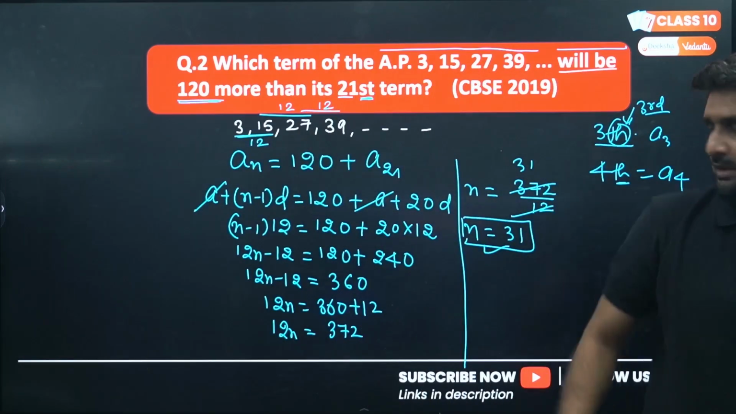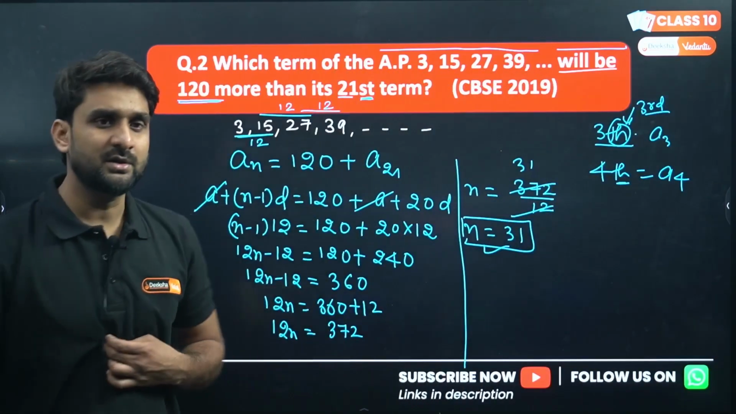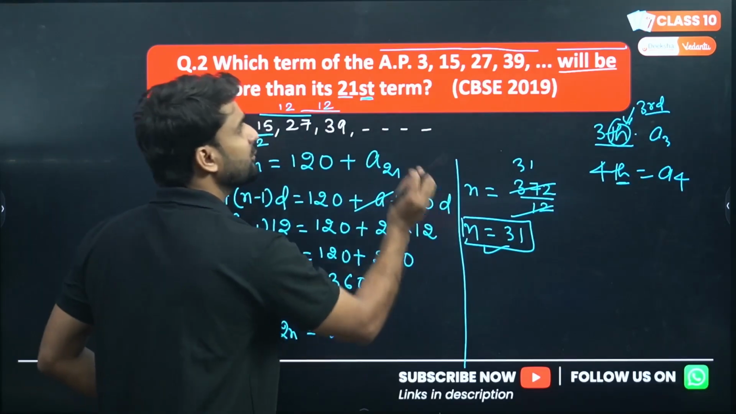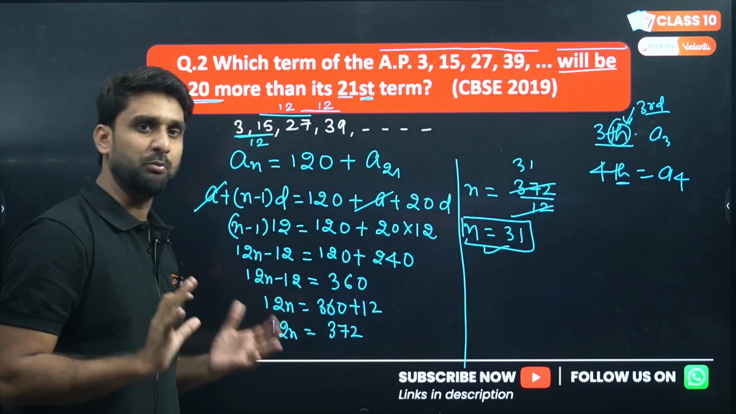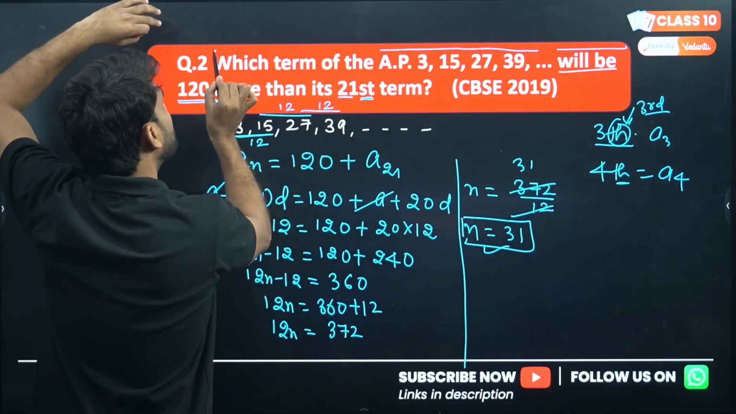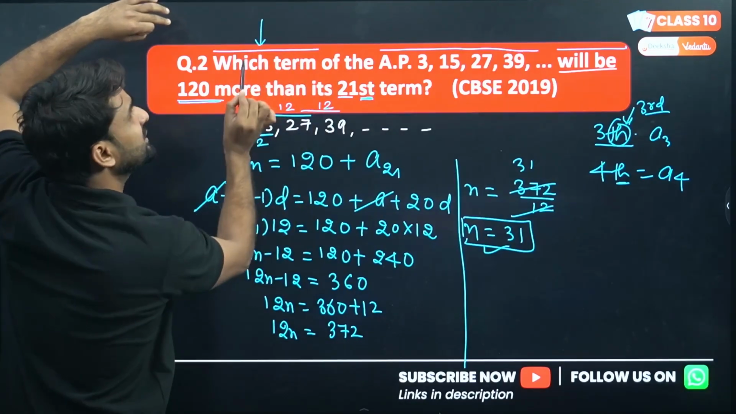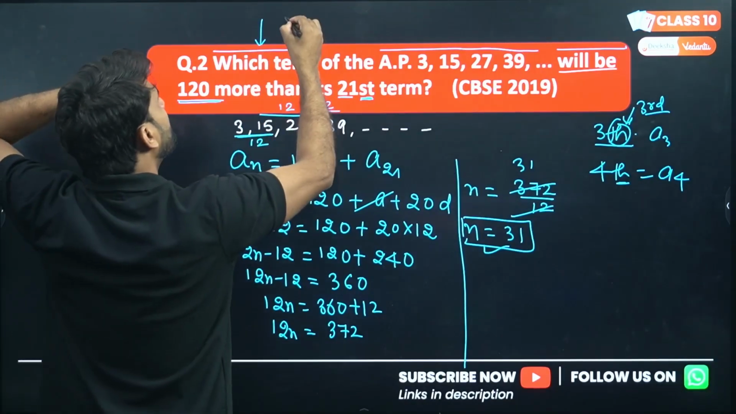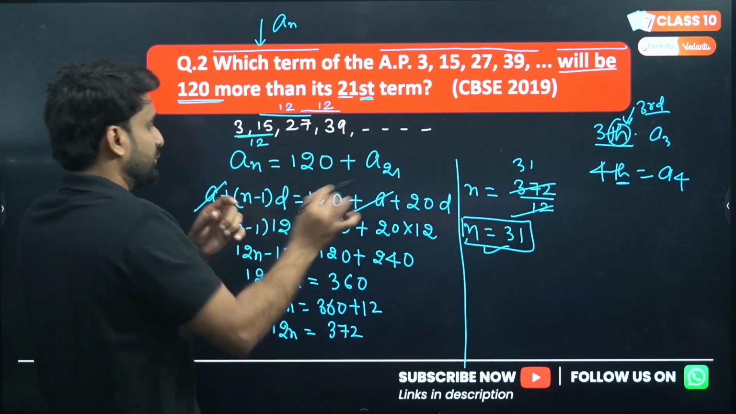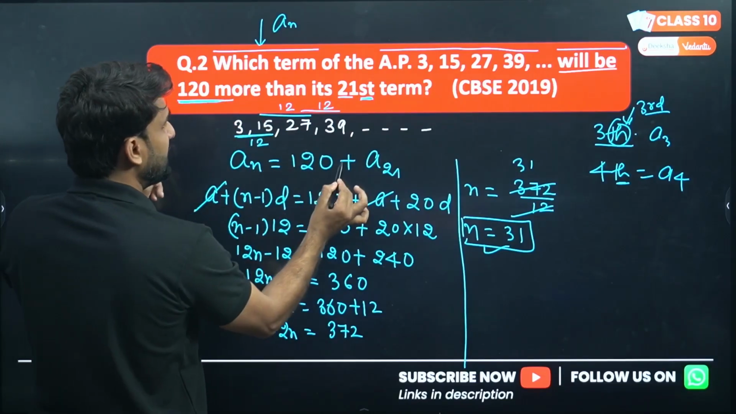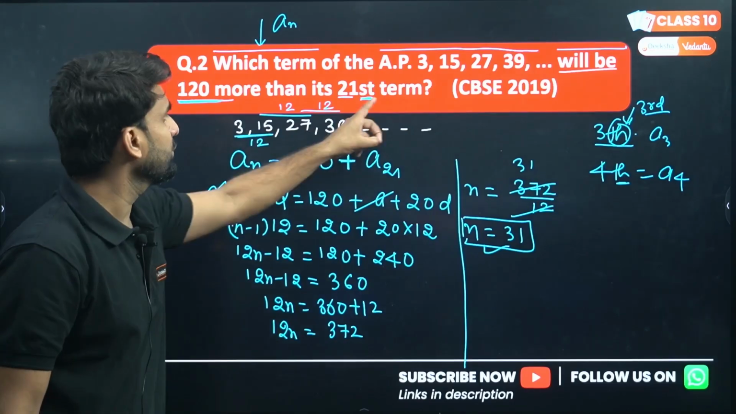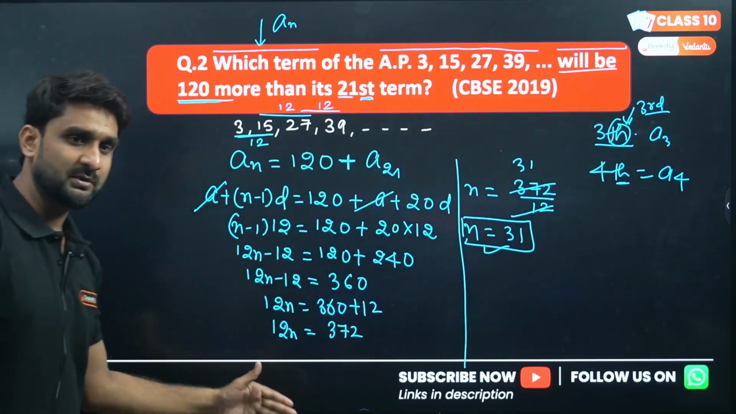Hope you have understood. So in these types of questions, please read the question first calmly. Please read the question very carefully, and go through the question stepwise, like how I proceeded with this question. The question is saying which term, I don't know which term. So for which term I can put directly an, will be equal to 120 more than, I'm putting here a positive sign, to whom? To the 21st term. So I'm writing 21st here. Solving this, I have got the answer.